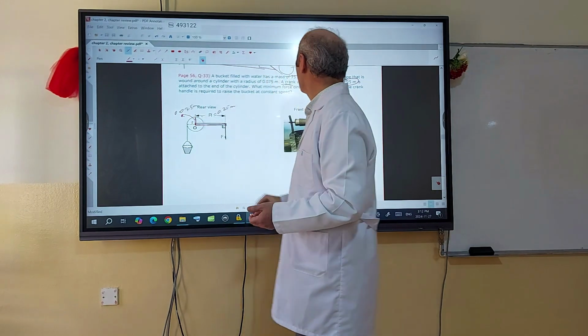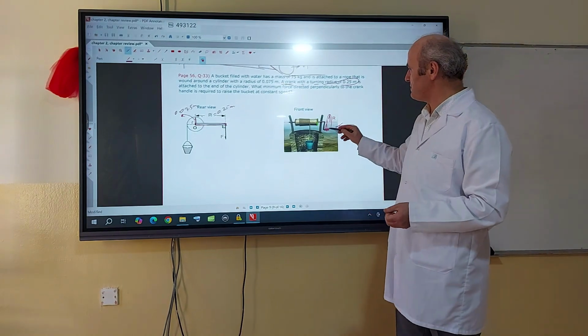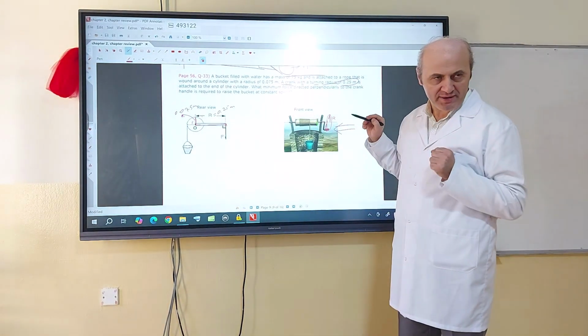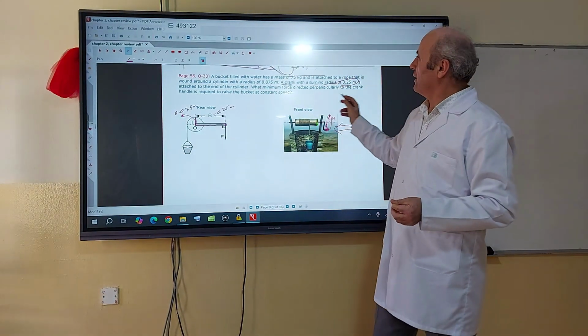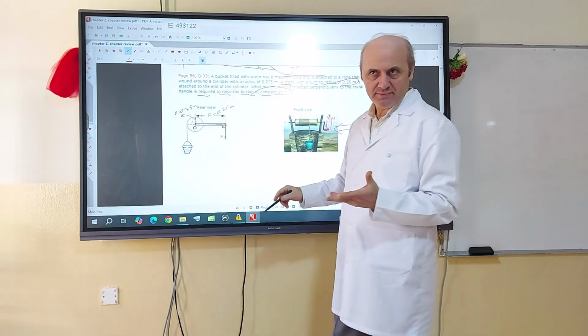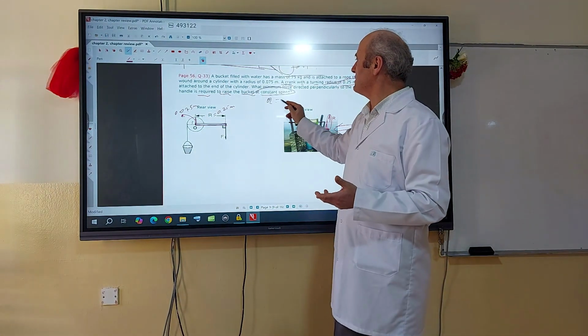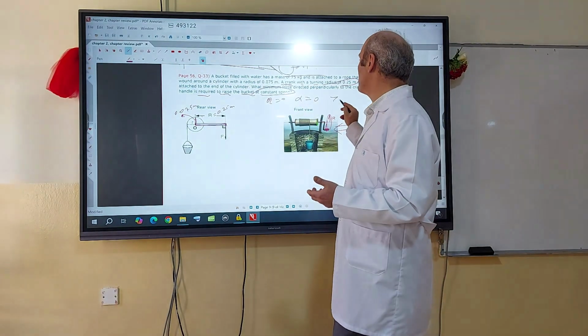0.075 meter. What minimum force directed perpendicular to the crank? Yes, the force must act on the crank perpendicularly, so it produces the most torque, like this. It is required to raise the bucket at constant speed. Constant speed means alpha for the cylinder is 0, so the net torque is 0.